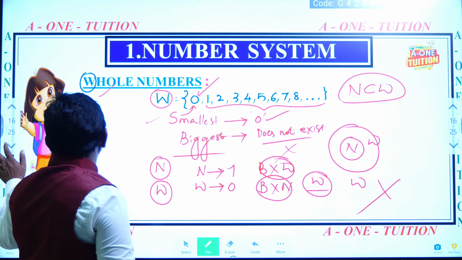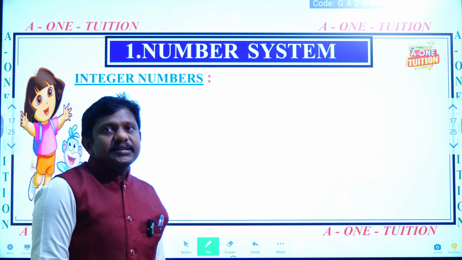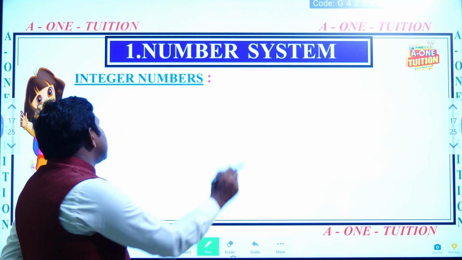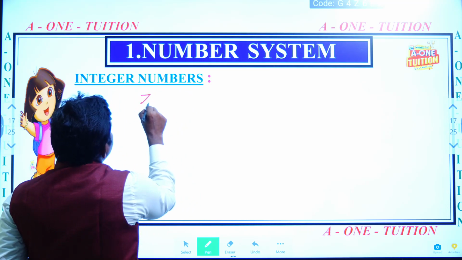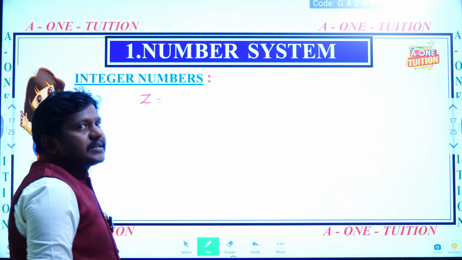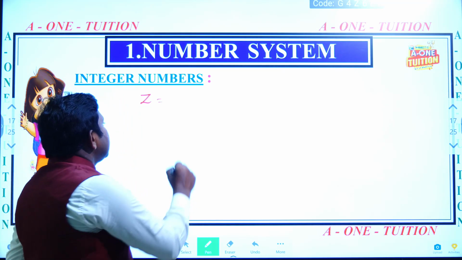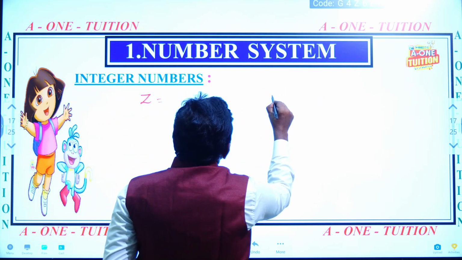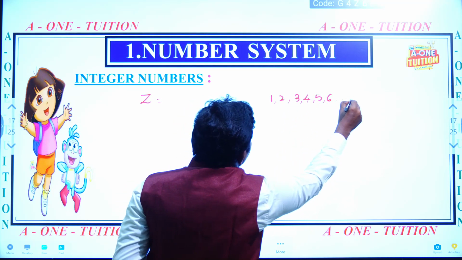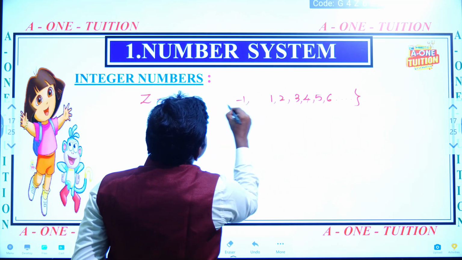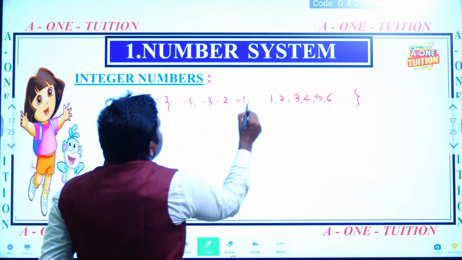Keep that in mind. Our next topic is integer numbers. Integers are indicated by the letter Z, or denoted by the capital letter I. Here, positive numbers and negative numbers including zero.